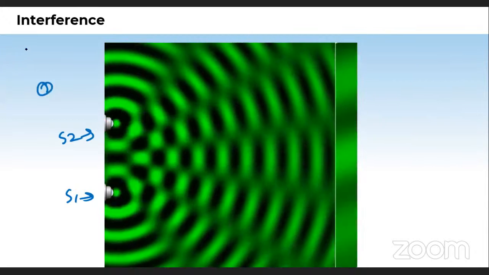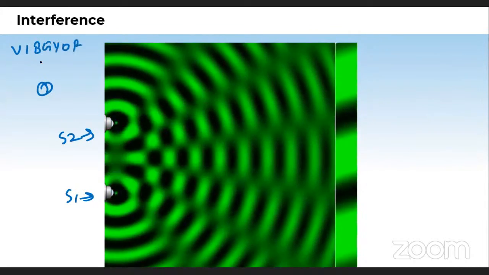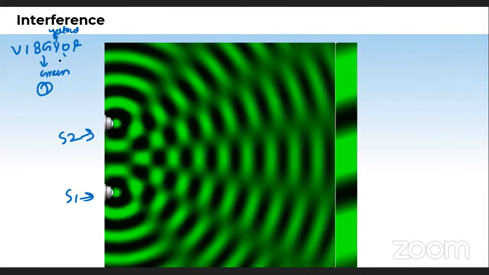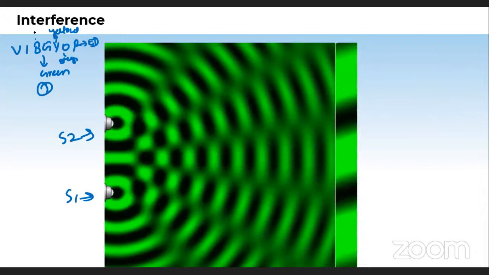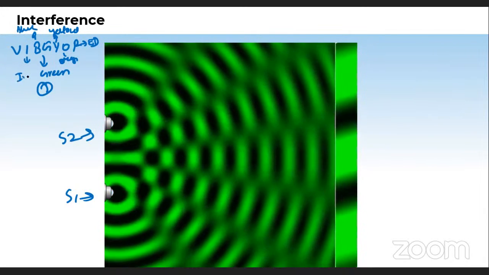We know the visible region is VIBGYOR: G is for green, Y is for yellow, O is for orange, R is for red, B is for blue, I is for indigo, V is for violet.